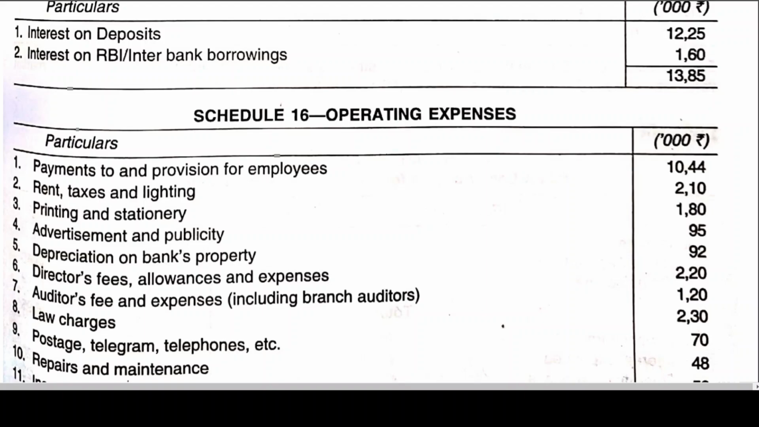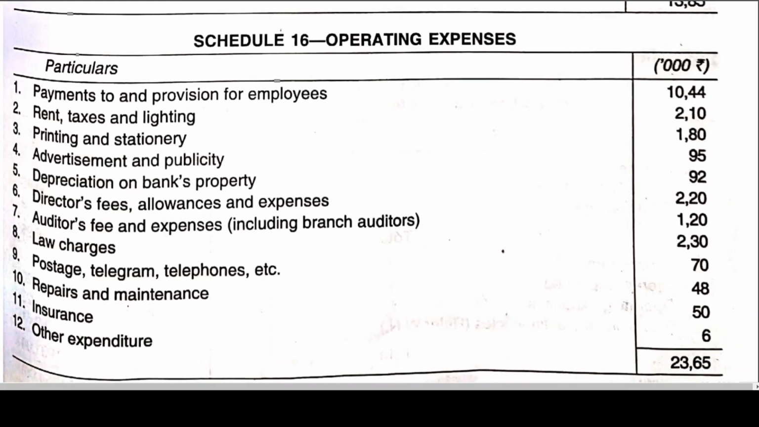D, depreciation. Again one more D, director fees. All P, audit fees, law charges, postage and telegrams, telephones, repairs and maintenance. R, I, insurance, other expenditure. I think I've already given that. While looking at the problem, I have already marked these things with a red pen.